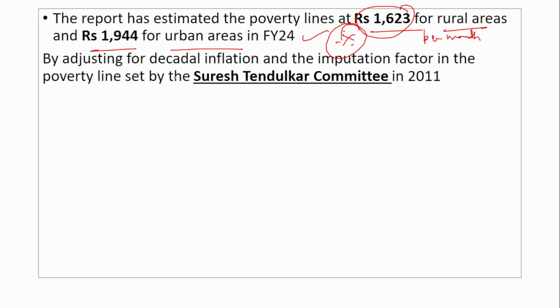So how is this calculated? This has been calculated by adjusting for decadal inflation. If you see, 10 years before, whatever the poverty line was, obviously in 10 years the prices would have risen. So it's very important to include the inflation factor in calculating the poverty line. That has been included, and also the imputation factor in the poverty line set by the Suresh Tendulkar committee in 2011. So let us learn a little bit about the Suresh Tendulkar committee.